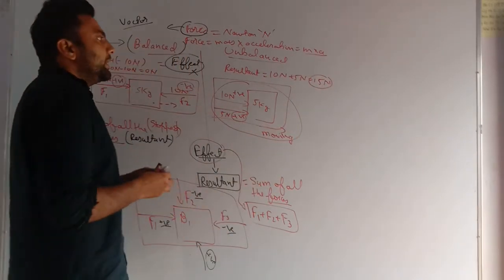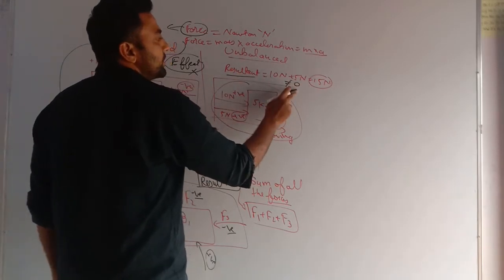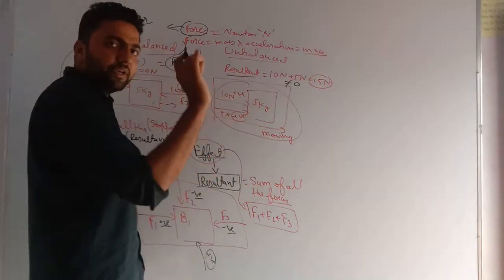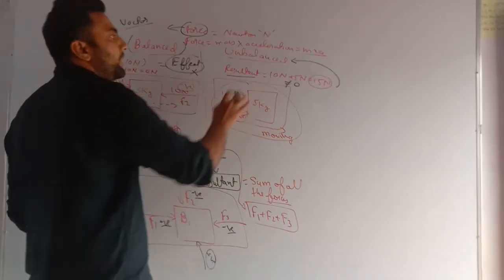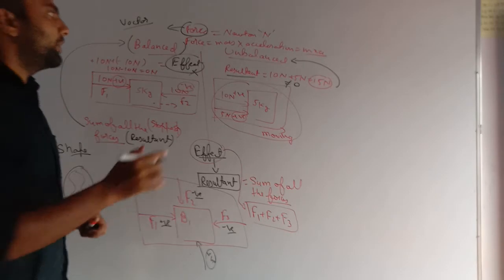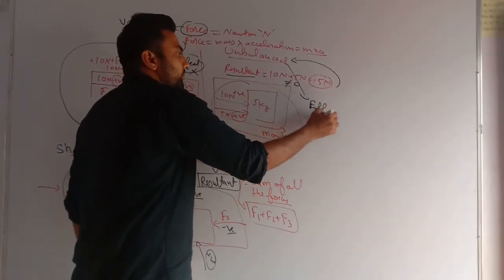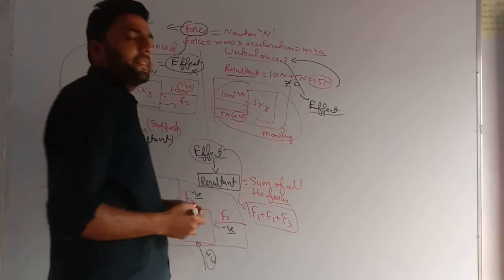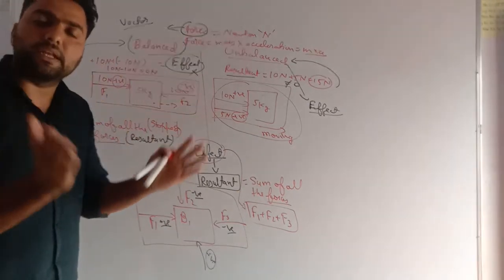Very important. If the resultant force is not equal to 0, that is, if it has any value other than 0, such forces are known as unbalanced forces. Very important: unbalanced forces show the effect. On any body, we just need to know what the resultant force is.